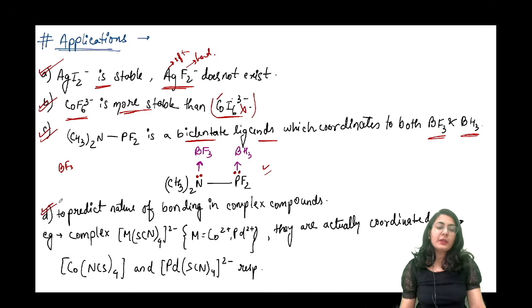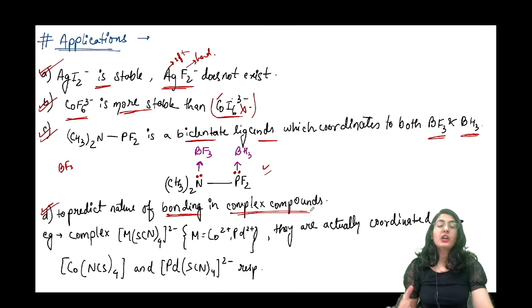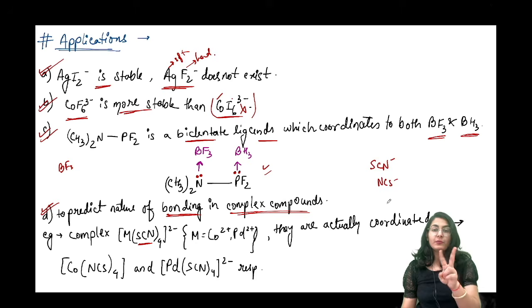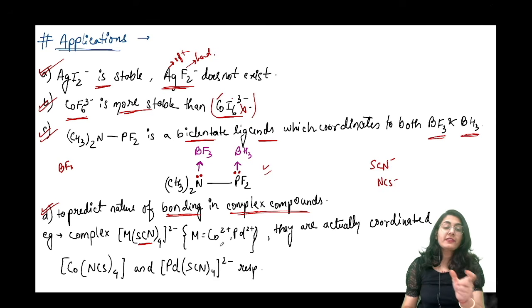Now, to predict the nature of bonding in a complex compound, there are many times in coordination complex formation where we can understand how the ligand is binding. For example, we have SCN. Now you know that SCN minus can also be written as NCS minus, but the binding mode of the two is different. Here it is binding from sulfur, here it is binding from nitrogen. So these complexes, based on the type of metal they are connecting to, cobalt 2 positive and palladium 2 positive, are going to be coordinated in two different manners.